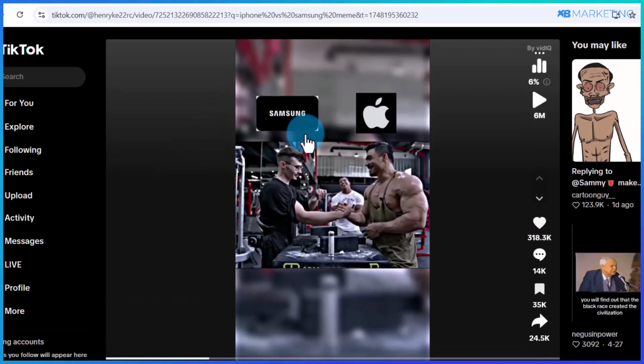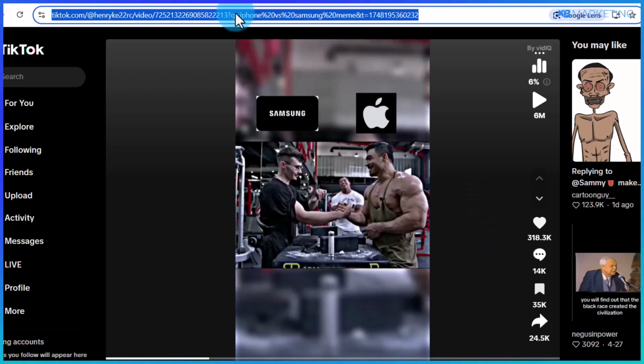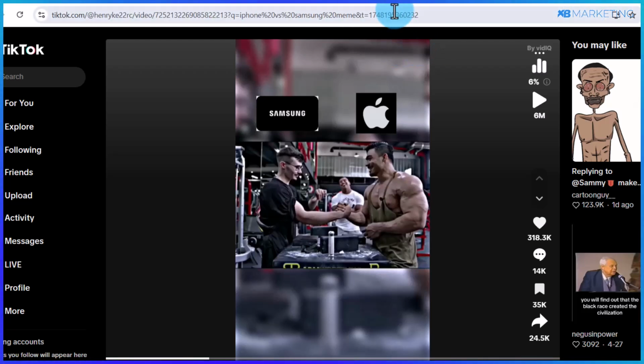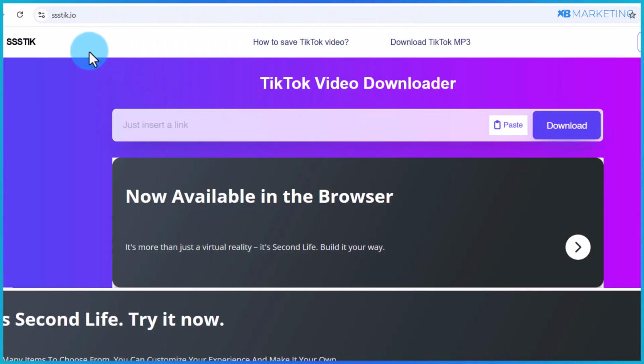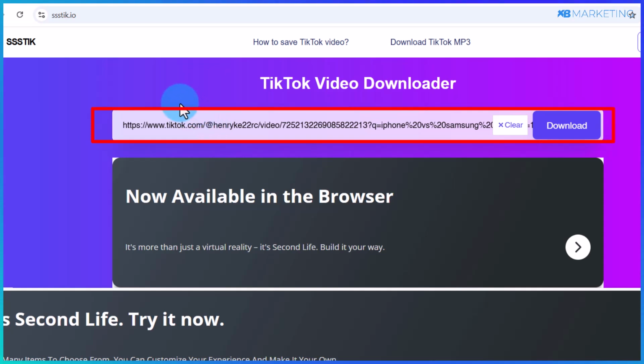Once you find these videos on TikTok or Instagram, you want to simply copy the link to that video. To do that, go over to the top here and press Control C, and you'll be able to copy the link to that video. Then you want to go over to this platform, ssstik.io, and simply paste in the link right here.